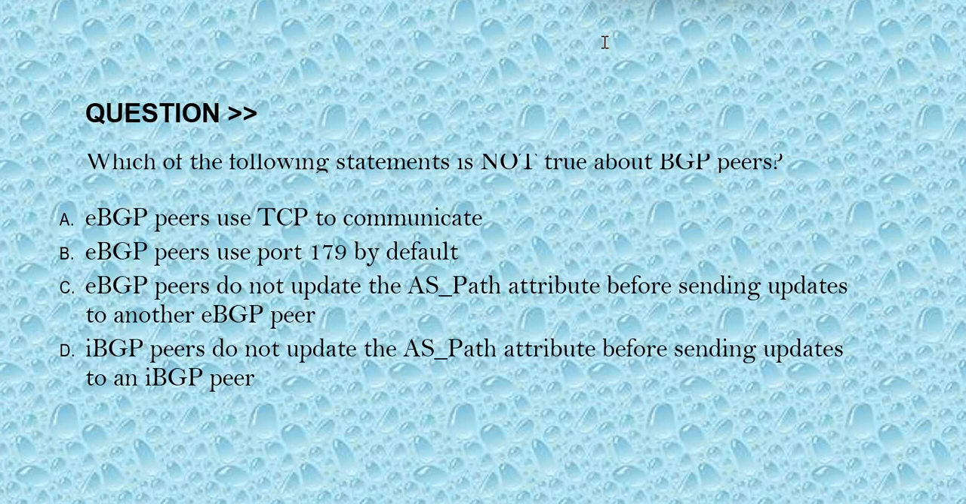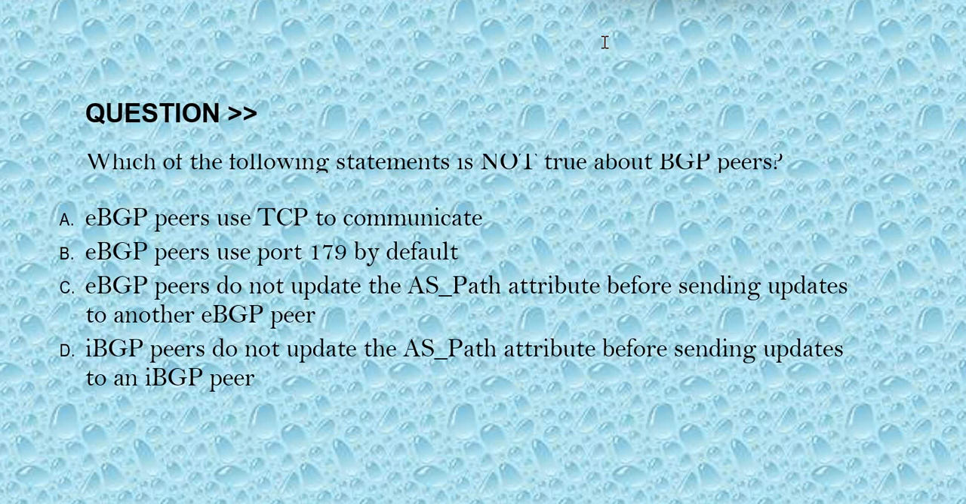Our question is, which of the following statements is not true about BGP peers? The options are: option A, eBGP peers use TCP to communicate. Option B, eBGP peers use port 179 by default. Option C, eBGP peers do not update the AS path attribute before sending updates to another eBGP peer.